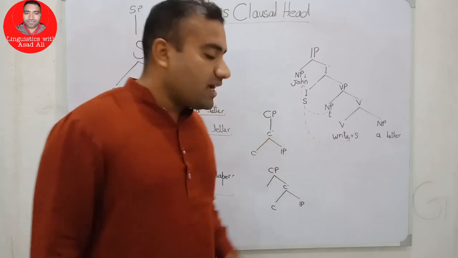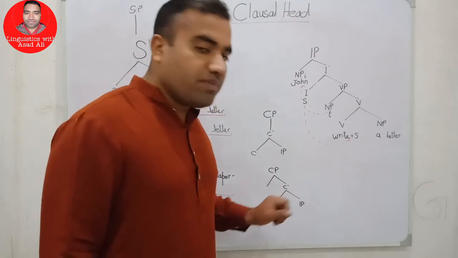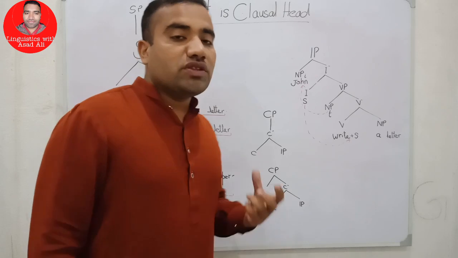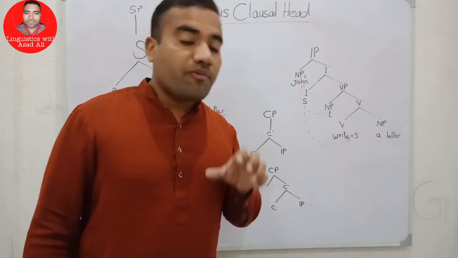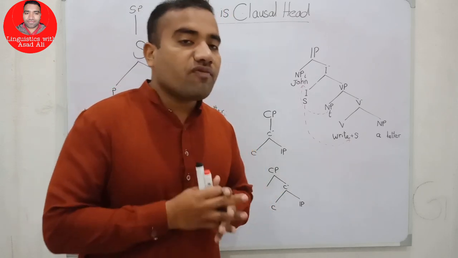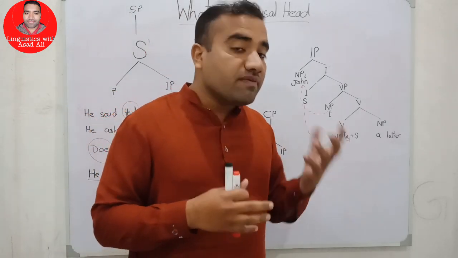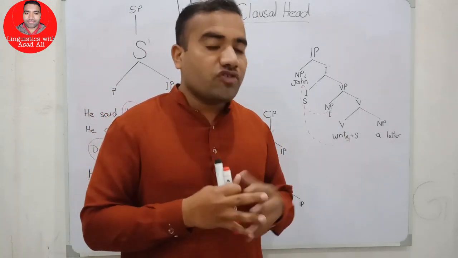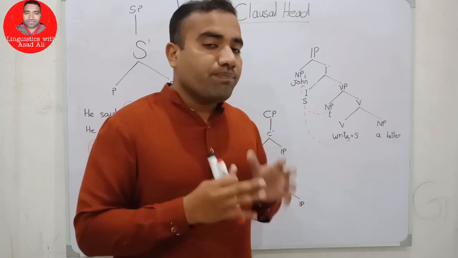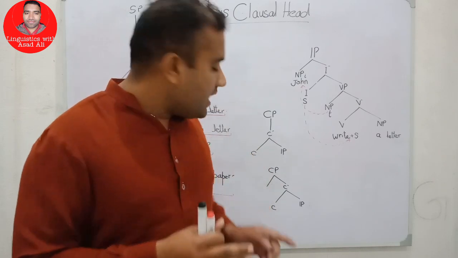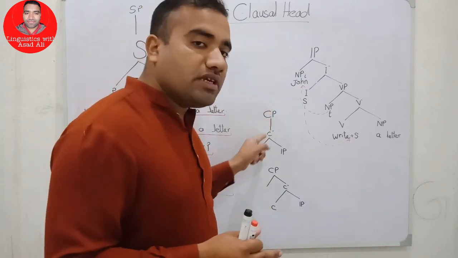The point is that C takes IP as a complement because C has the feature of force, and the feature of marking the interrogativeness, the declarativeness, the finiteness, the non-finiteness. This is the force, the potential of the head C, and it will project the three levels.